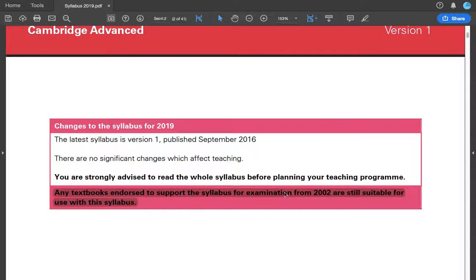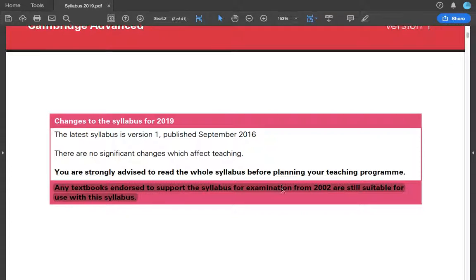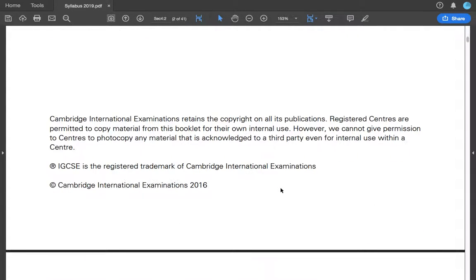So this batch is very lucky. The next batch is gonna be very unlucky because in 2020 there's gonna be a major change where they remove mechanics 2. We'll talk about that some other day. And of course, let's go on.